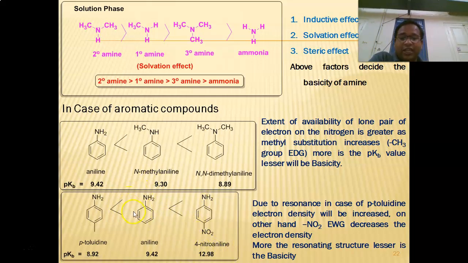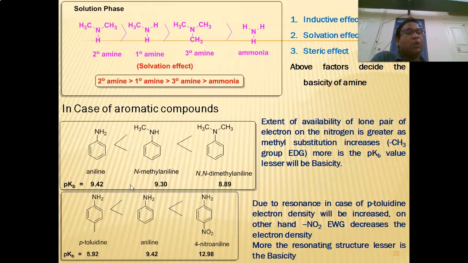Whereas in the case of aniline, the lone pair is naturally involved in the resonance, so the extent of availability will be very less. Whereas in the case of para-methyl aniline or paratoluidine, the methyl group is the electron donating group. It donates electrons to the ring system. The extent of availability of the lone pair of electrons is greater in the case of paratoluidine. This is the reason we can use to explain the basicity of these three compounds.